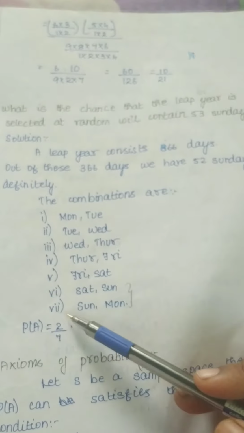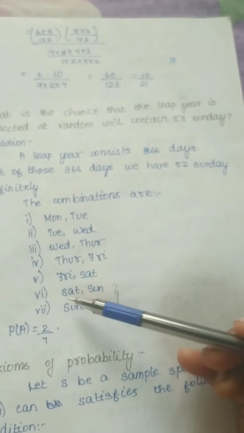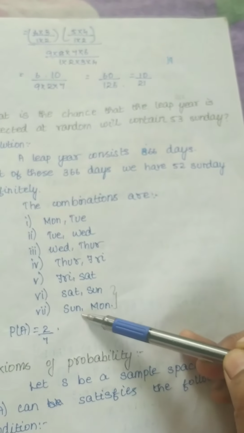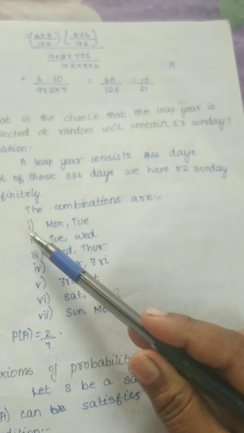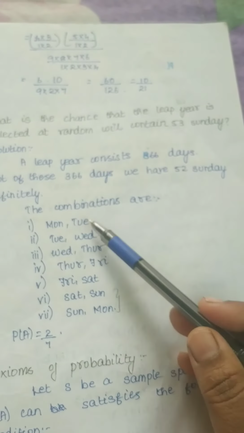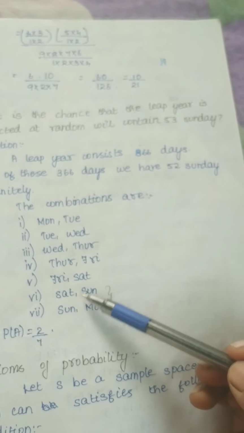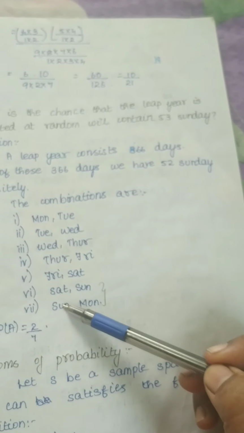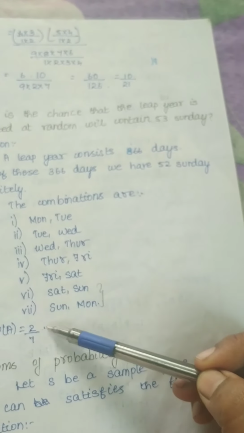So probability of A, they are asking for 53 Sundays. See, here one Sunday is there, and here one Sunday is there. This combination will be 7, so totally the exhaustive events are 7. The number of favourable cases is 2. So 2 by the total number of outcomes, 2 by 7 is the answer.